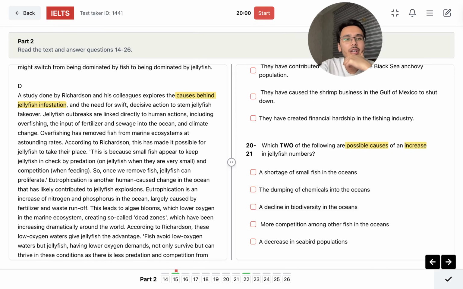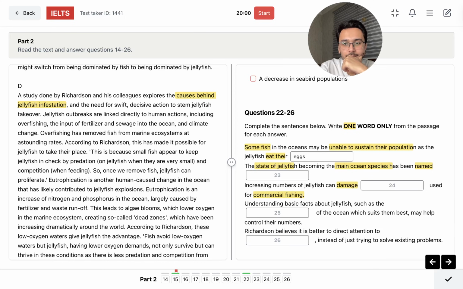Overfishing has removed fish from marine systems at astounding rates. Can be something used for commercial fishing. This has made it possible for jellyfish to take their place because some small fish appear to keep jellyfish in check by predation. Understanding basic facts about jellyfish, such as something of the ocean which suits them best, may help control their numbers.